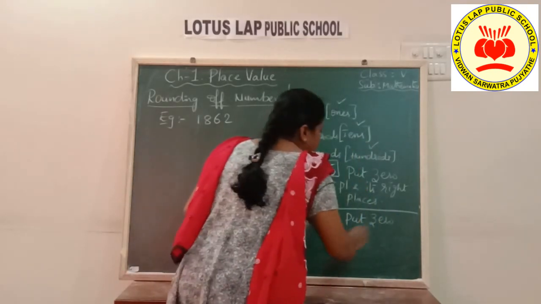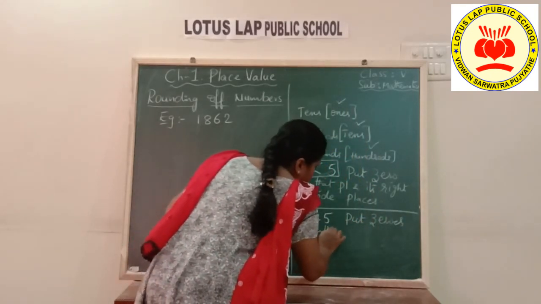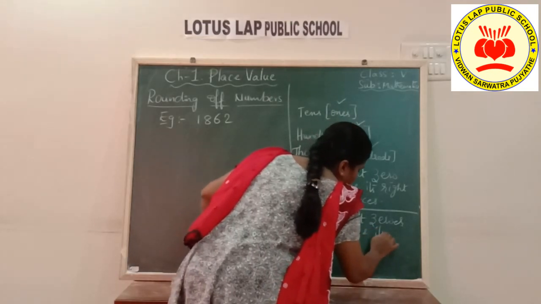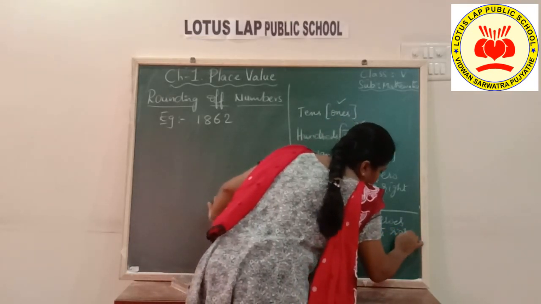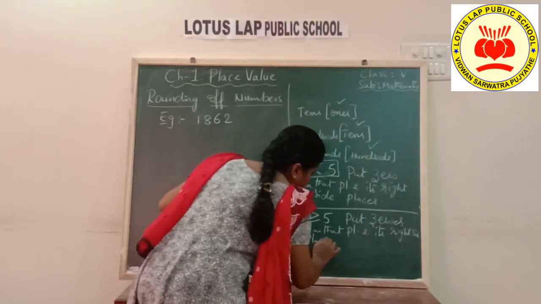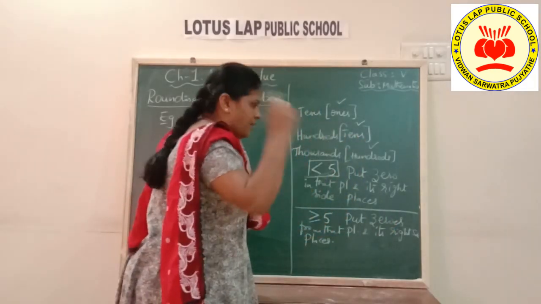Put zeros from that place and its right side places. Okay, this you are going to do anyhow in both the cases. You are going to do the same thing.